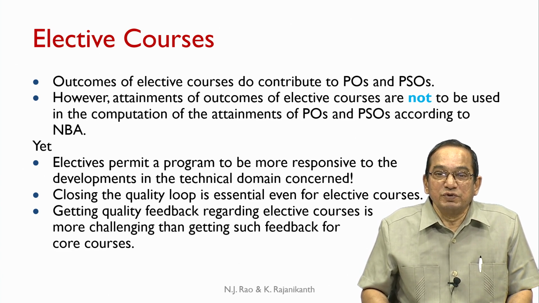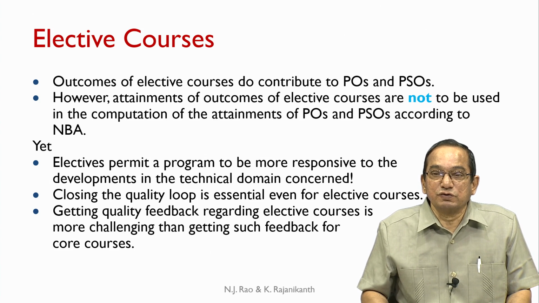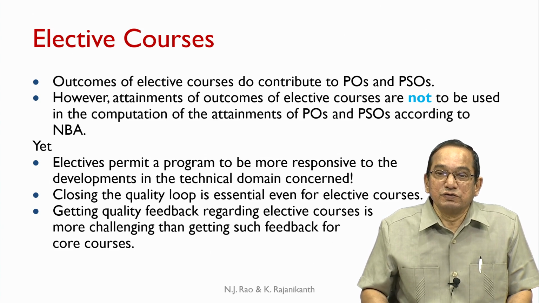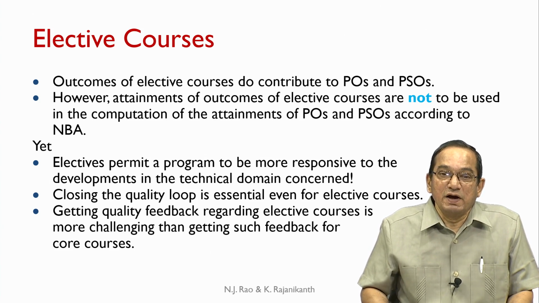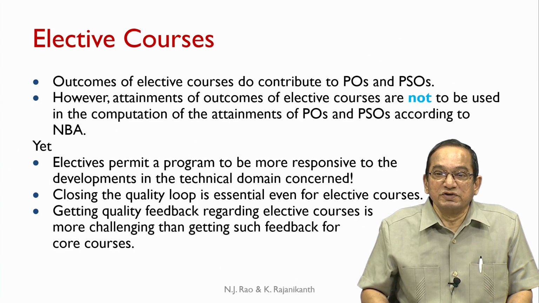Closing the quality loop is essential even for elective courses. Even though the outcome attainments are not used in the computation of the attainment of POs and PSOs, an elective course also is extremely important and thus closing the quality loop is essential even for elective courses.